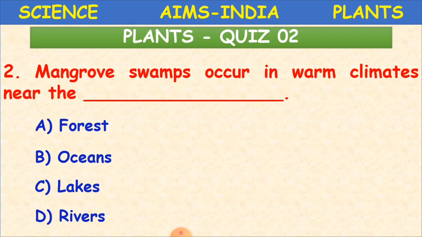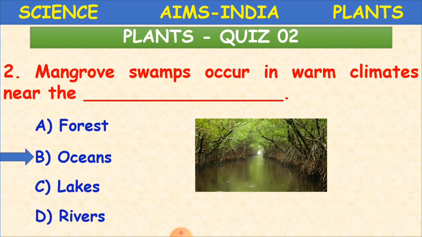As we said just now, they grow in coastal areas, so what will be the answer? It is option B, oceans. Are you able to see here? On the water, and even soil will be there under the water, so they are able to grow in such areas.